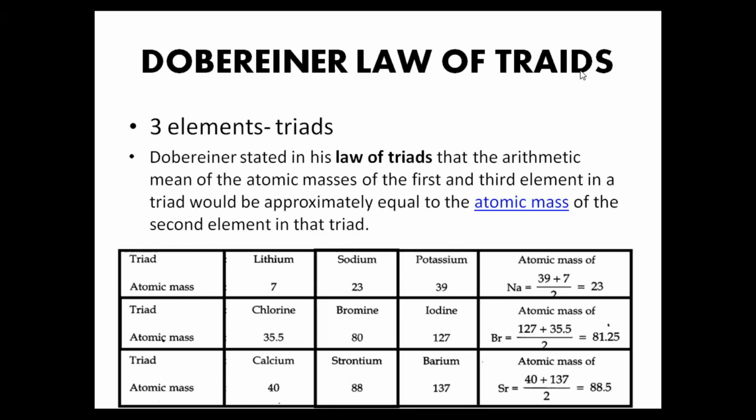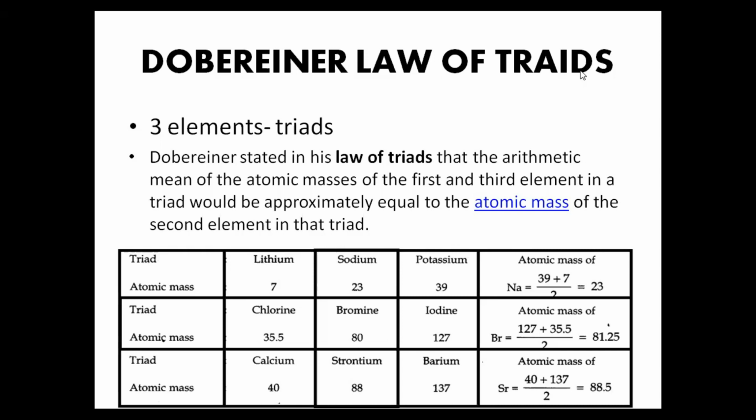Next, Dobereiner's law of triads. Dobereiner classified three elements as one triad. In his law, he stated that the arithmetic mean of the atomic masses of the first and the third element in a triad would be approximately equal to the atomic mass of the second element in the triad. For example, lithium has an atomic mass of 7, sodium 23, potassium 39.